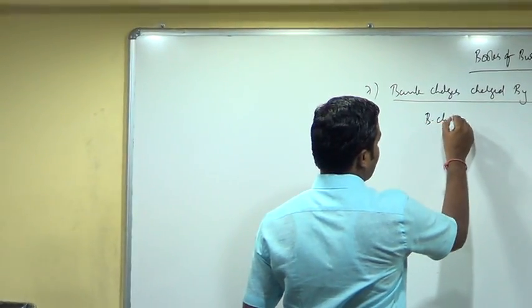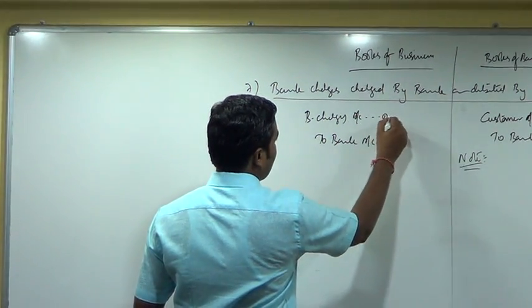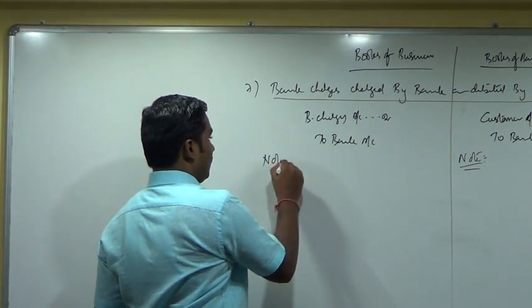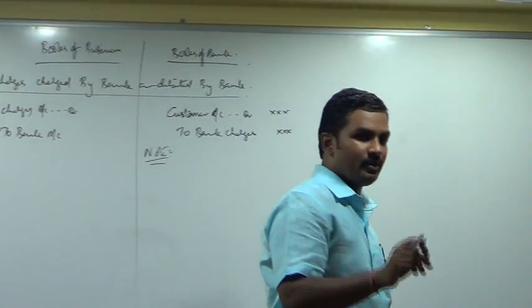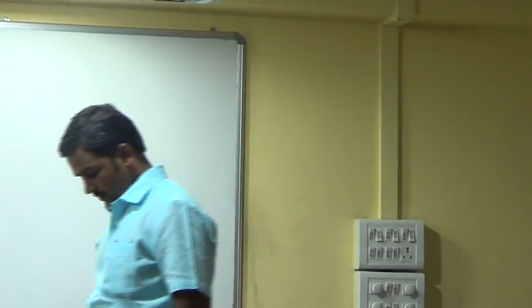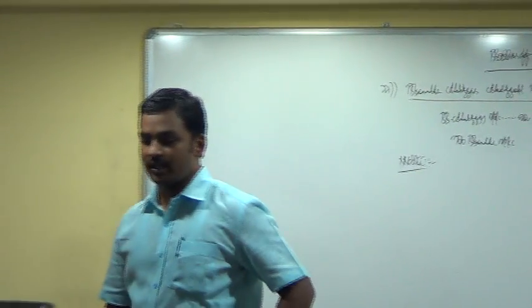Bank charges are our expense. Payment by the bank. Hence bank account should be credited. Who is receiving the money? Bank itself. Okay. So the entry in the books of the business is bank charges account debtor to bank account. Note. What do you write here? We will pass the entry only on the date of receiving the information from the bank.